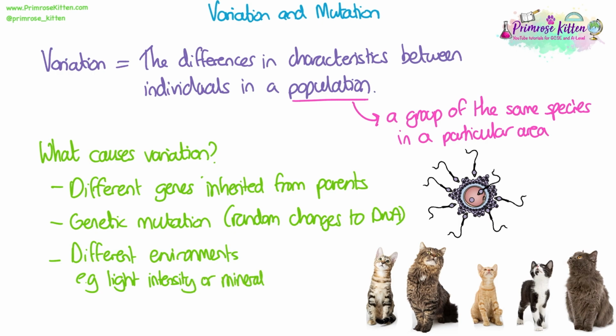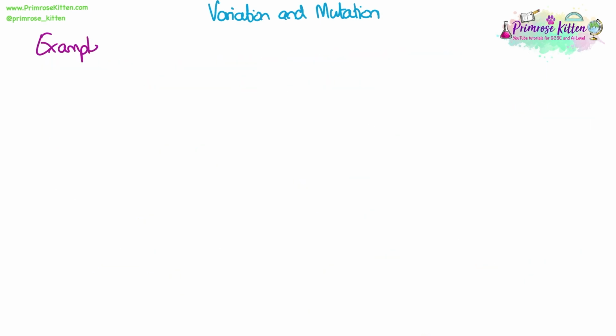Or for humans, as an example, the diet or the exercise or the pollution that you're exposed to or the amount of UV light you've been exposed to, all of those are part of our environments and they can change characteristics about ourselves as well. Often it's a combination of these. So not only genetics, so inherited genes or mutation, but also the environment as well. That makes us who we are and makes us different from other organisms. So let's have a look at some examples of variation and also its causes.